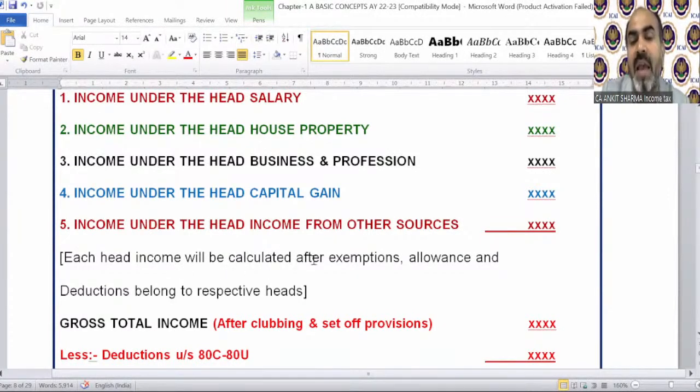Each head income will be calculated after exemptions, allowances, and deductions belonging to the respective head. There are certain deductions and allowances which will be incorporated in the above head chapters. These are numerical topics, so do not panic about what it is or how we will solve it. When the time comes, you will understand each and everything. I'm just trying to explain to you the meaning of gross total income and total income. If you are able to understand what is gross total income and what is total income, the work has been done. Do not take tension about what is capital gain, business, etc. There is a time when you will study these topics also.